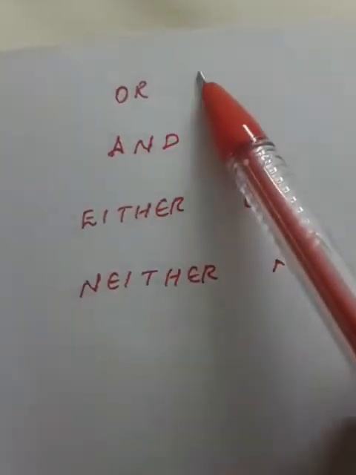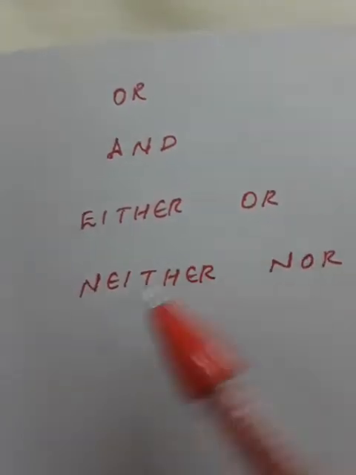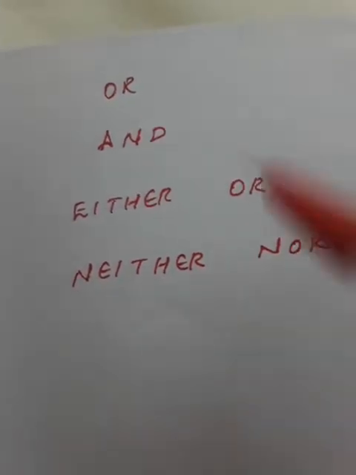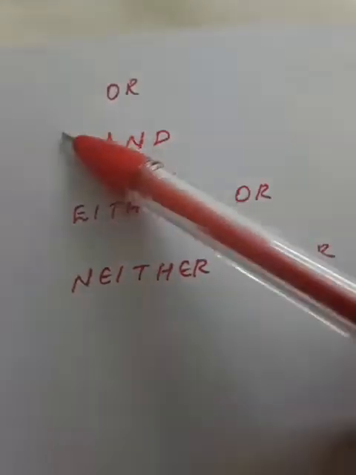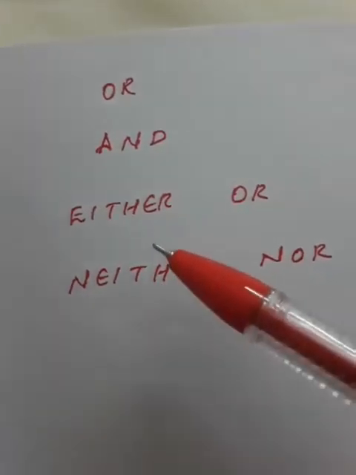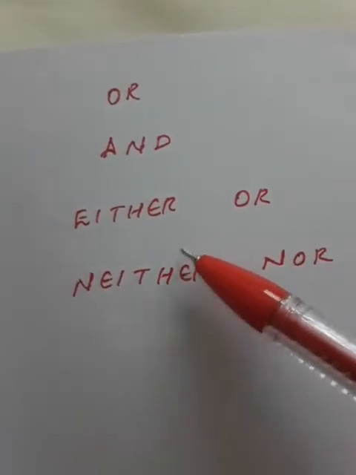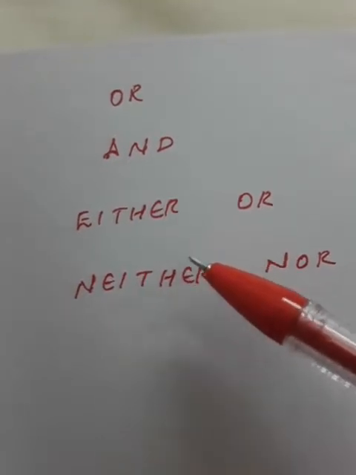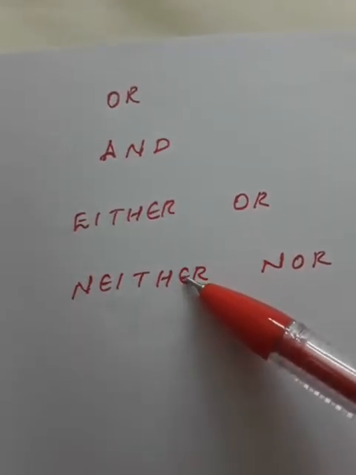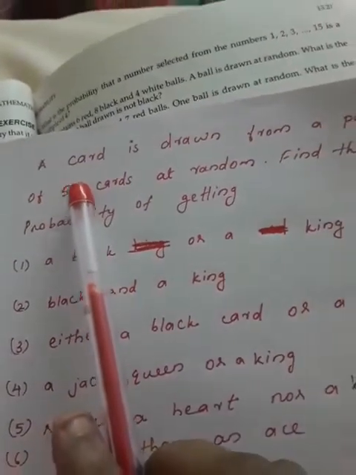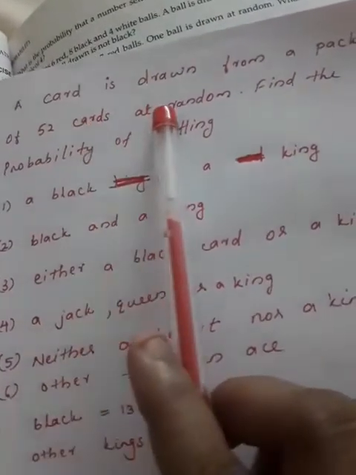The next is or, and, either or, neither nor. These situations will come in the case of playing cards, when we take a card from a deck of cards. Now these are some sub questions. A card is drawn from a pack of 52 cards at random.